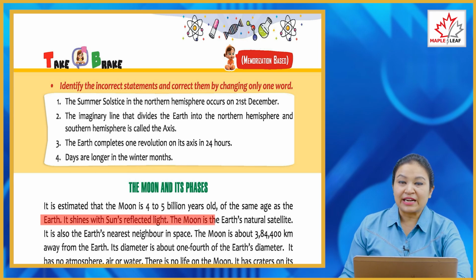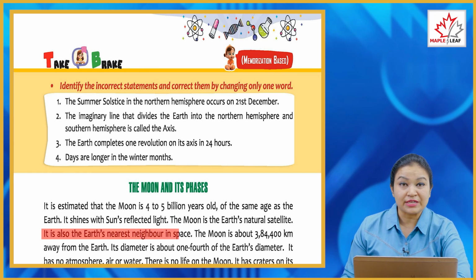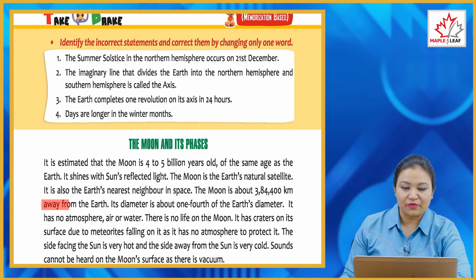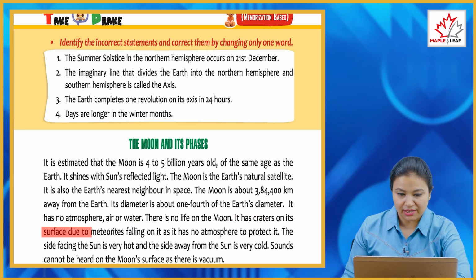Now the moon and its phases. It is estimated that the moon is 4 to 5 million years old, of the same age as the earth. It shines with the sun's reflected light. The moon is the earth's natural satellite. It is also the earth's nearest neighbor in space. The moon is about 3,84,400 km away from the earth.